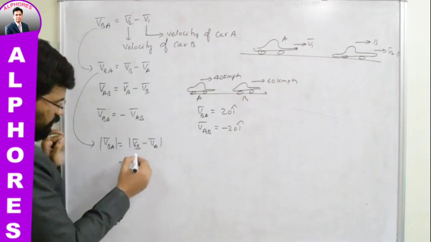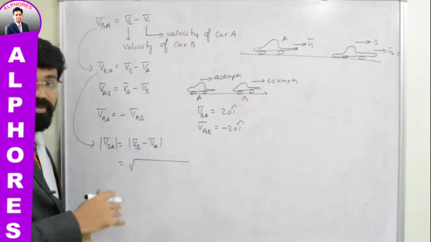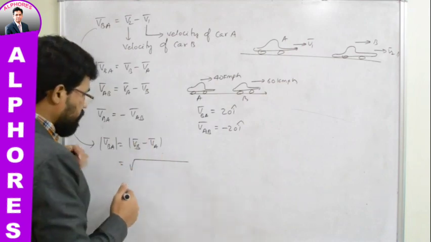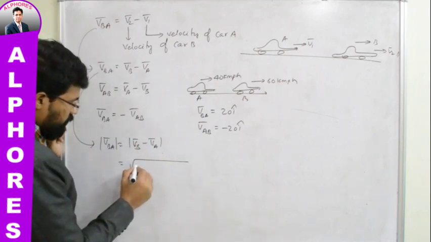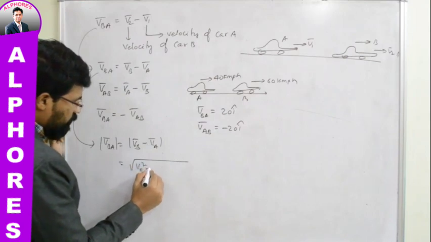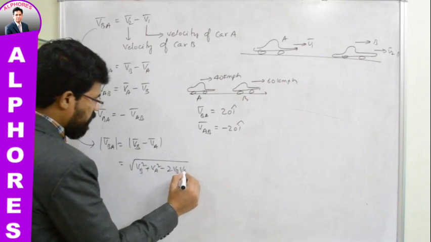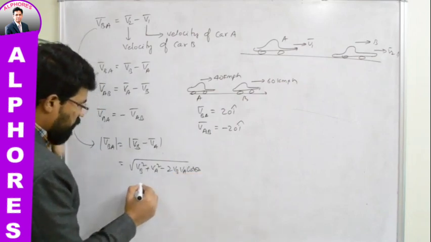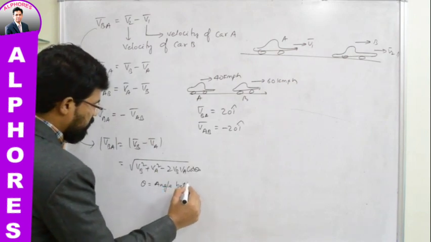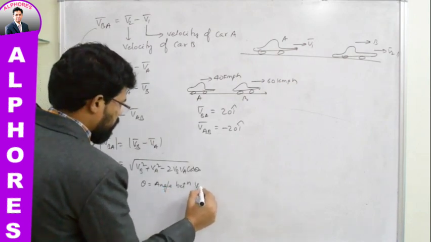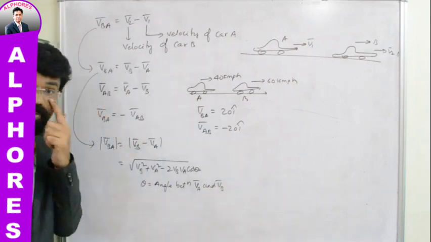So you can write it like this, under root, because you are subtracting one vector from the other vector. The magnitude will be written something like this, isn't it? VB square plus VA square minus 2 VB VA cos theta, where theta is the angle between VA bar and VB bar, isn't it?